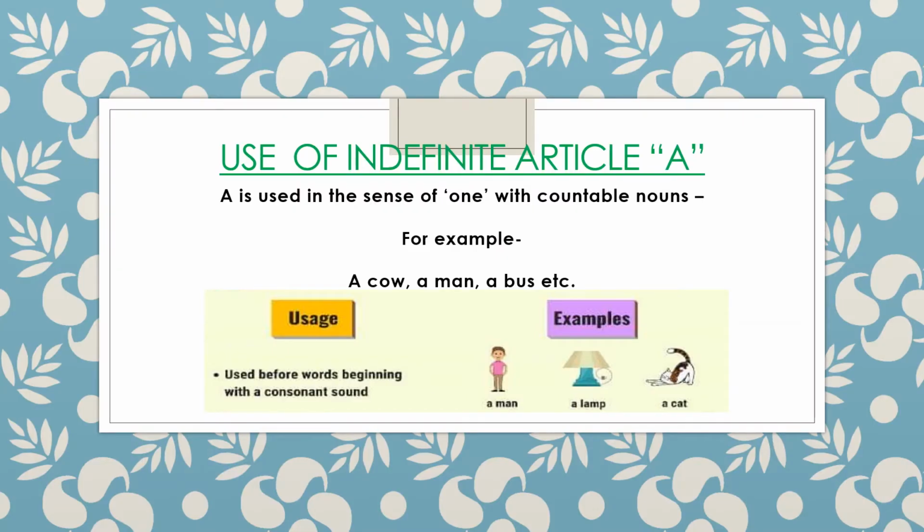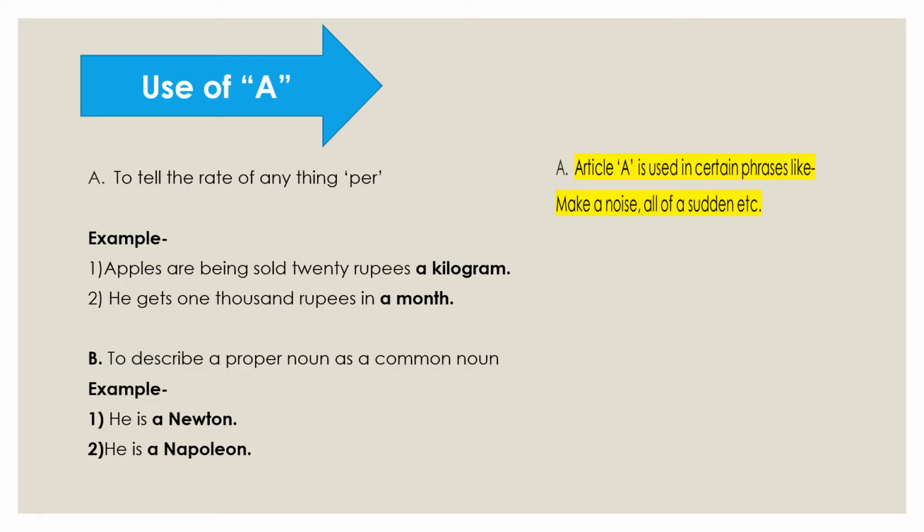See it again. Use of indefinite article a. A is used in the sense of one with countable nouns. For example, a cow, a man, a bus, etc. Or it is used before words beginning with a consonant sound. It denotes one, and it is used with countable nouns, and it is used before words beginning with a consonant sound.